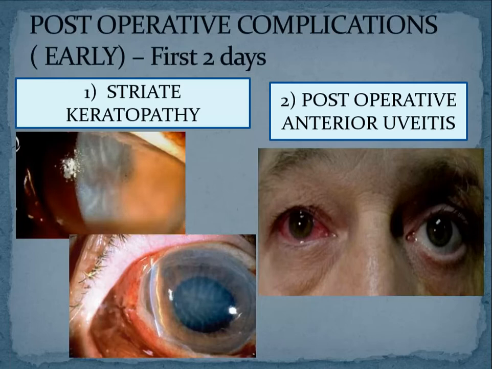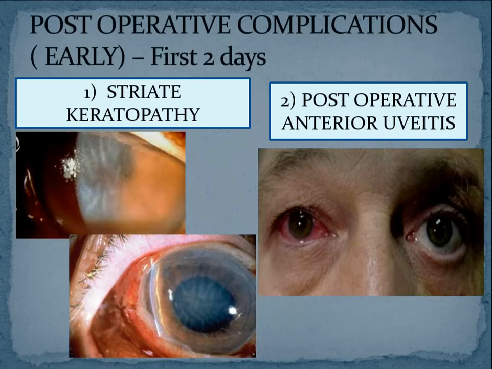One. Second thing is it will coat the corneal endothelium and it will protect it from getting damaged by your instrument touch or touch of the nucleus. Okay, very good. So the commonest complication is your striate keratopathy and your post-operative anterior uveitis is also very, very common.